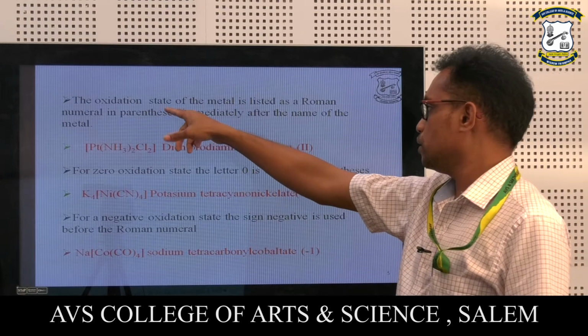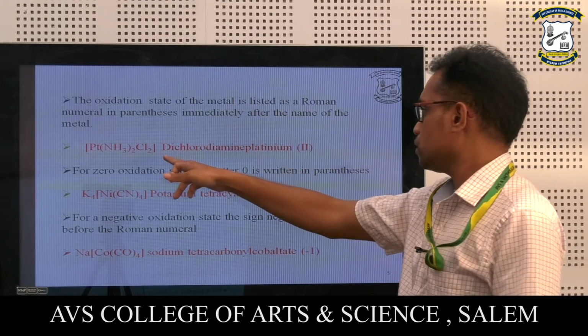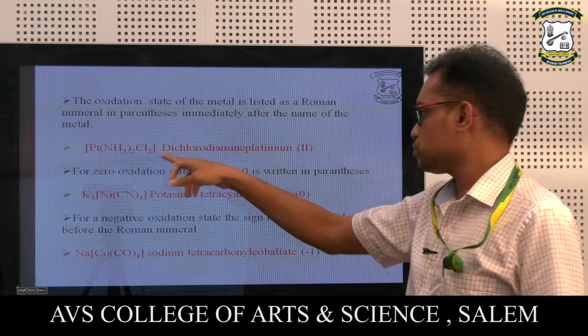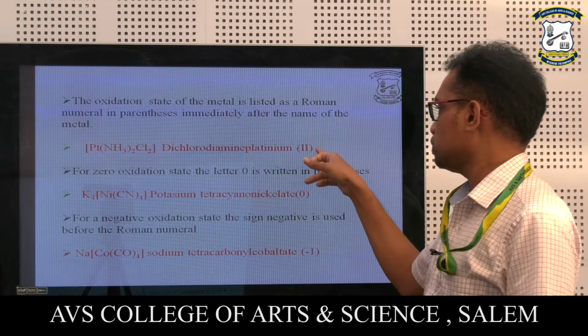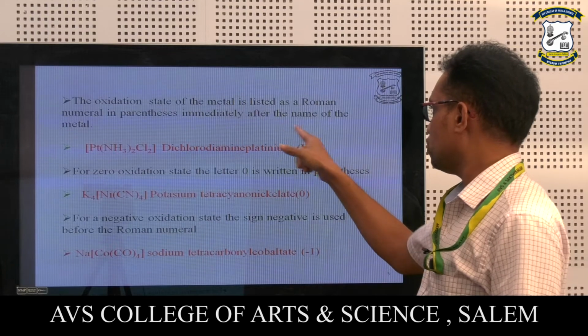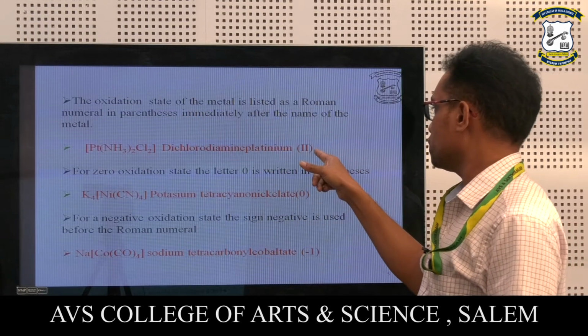That's what they are indicating, this kind of parenthesis immediately after the name of the metal. So here is the example they have given for the platinum complex. How are they naming this kind of complex? Dichlorodiammineplatinum(II) complex. Whatever they have given in the parenthesis, that condition is given at the end of the complex name.